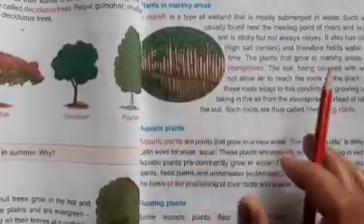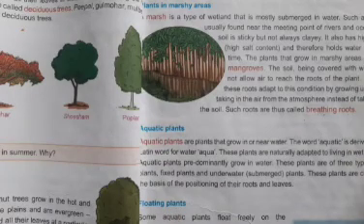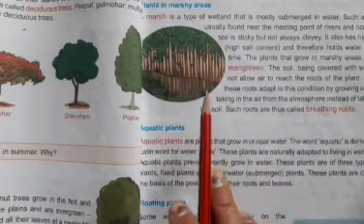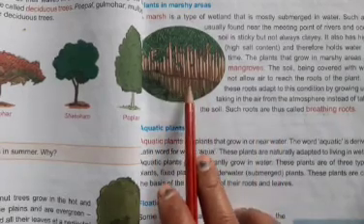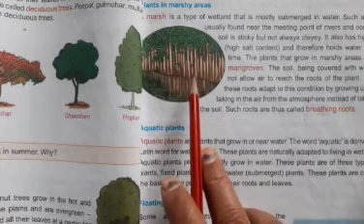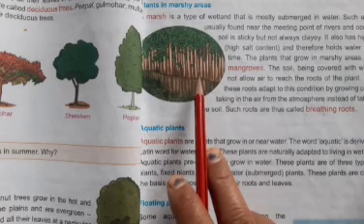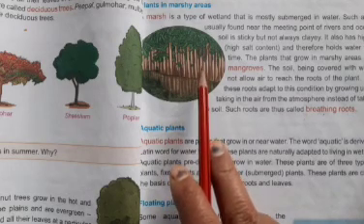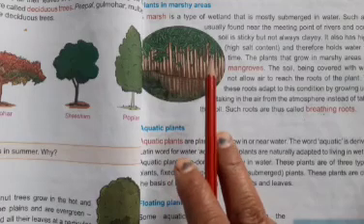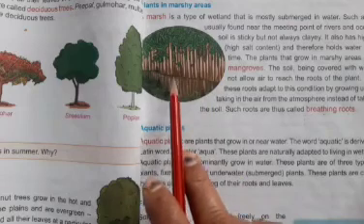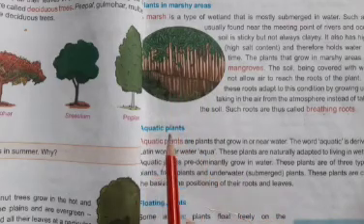Plants in marshy areas. Plants that grow in marshy areas. Marsh is a type of wetland. It is mostly submerged in water. Such an area is usually found near the meeting point of rivers and oceans. The soil is sticky but not always clay.